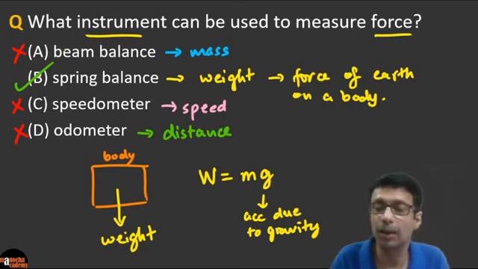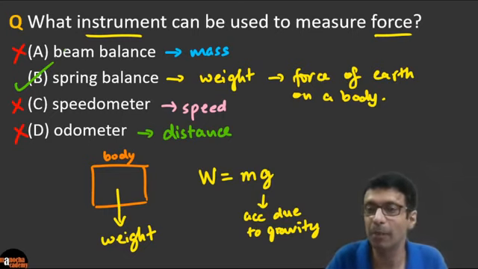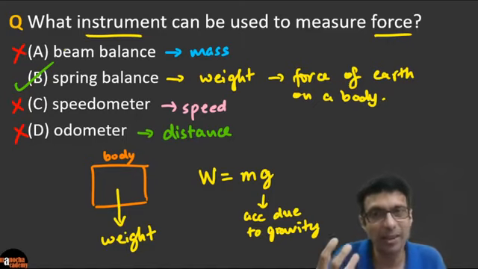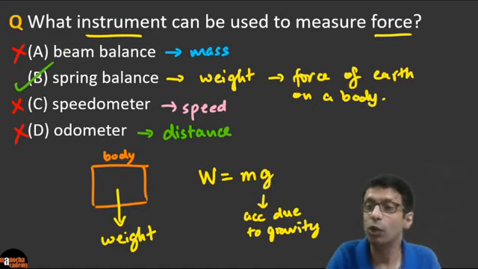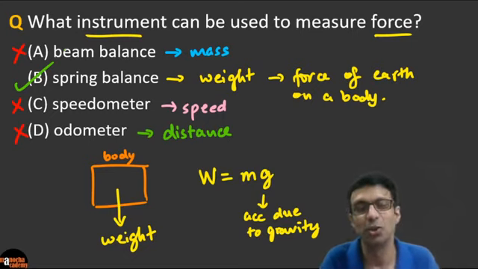And let's say you use a spring balance to pull a table. You can use the reading of the spring balance to measure the force that you've applied on the table. So typically a spring balance is used to measure weight, but whenever you're pulling something along with the spring balance, the reading will give you the value of force. So very good, guys.